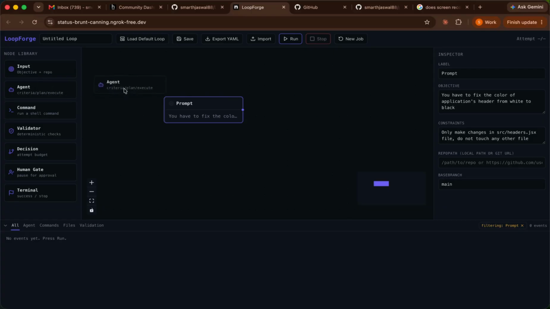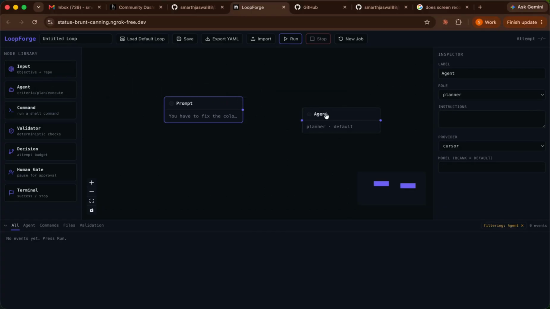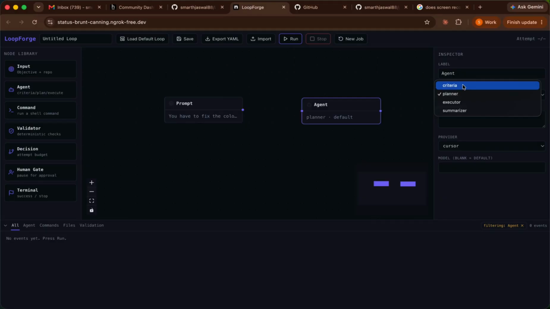Now we have given the prompt, now comes another part, which is the agent, right. As discussed in the problem statement, we have 4 agents here, and each agent has its own role. You can see this is the agents node, and we have 4 options here. We can decide any agent out of these 4. There is one criteria agent, then there is a planner agent, one executor, and one summarizer. Their names explain their job.